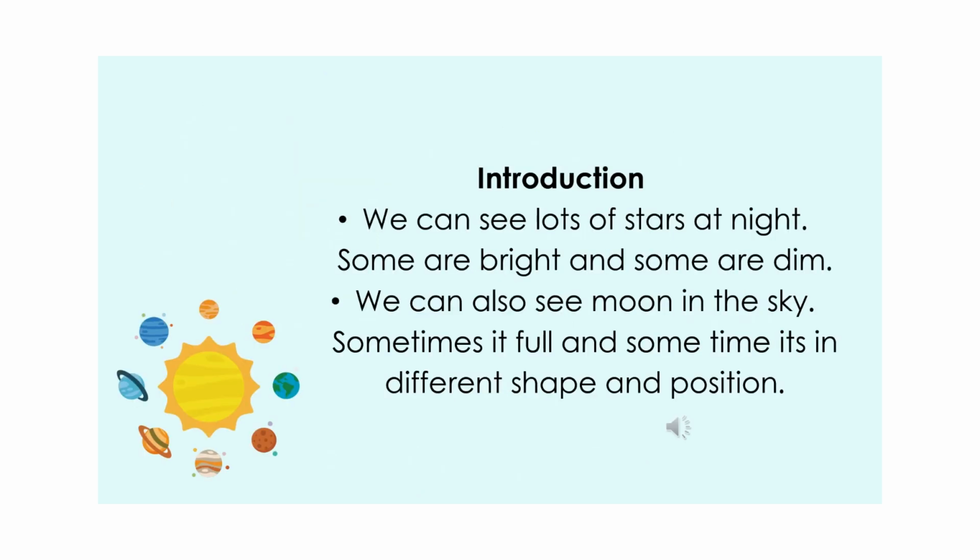Introduction. We can see lots of stars at night. Some are bright and some are dim. We can also see moon in the sky. Sometimes it is full and sometimes it is in different shape and position.